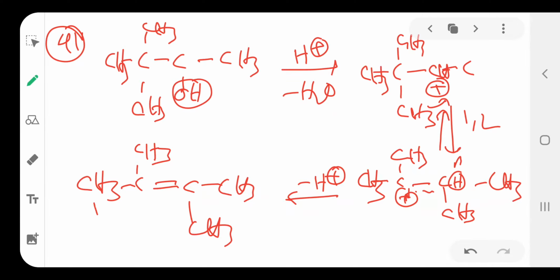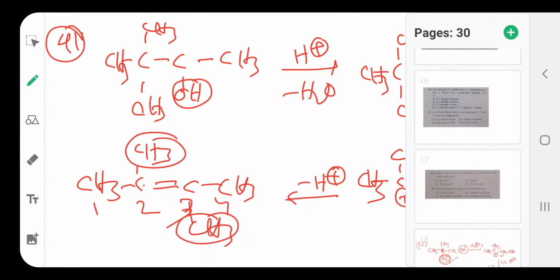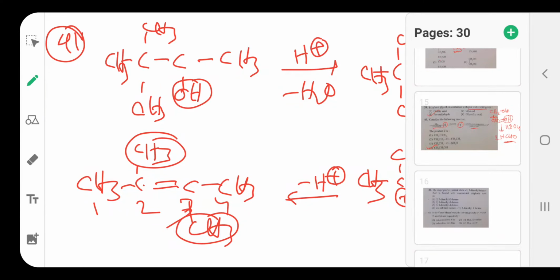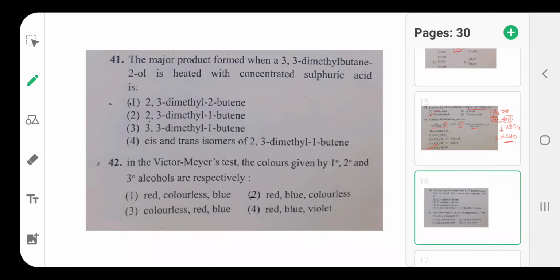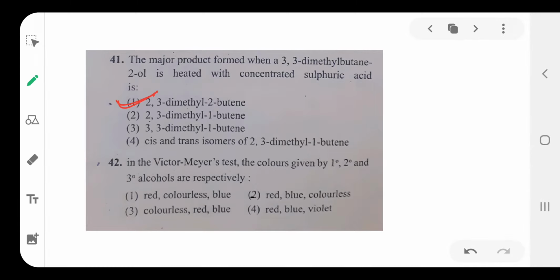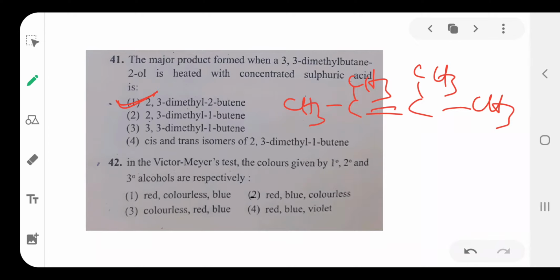The compound name is 2,3-dimethyl-2-butene, the major product. Option is 1. So the compound is CH3, C, CH3 double bond, CH3, CH3.